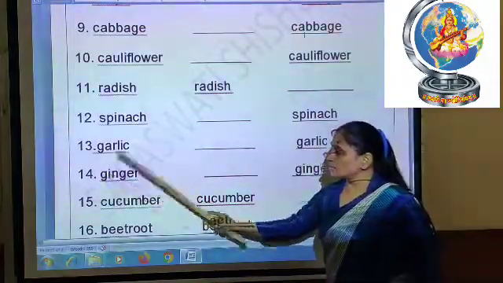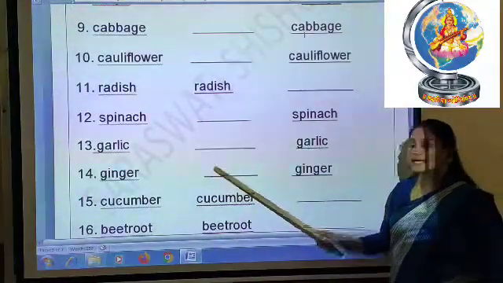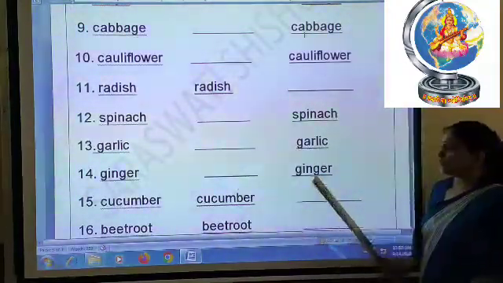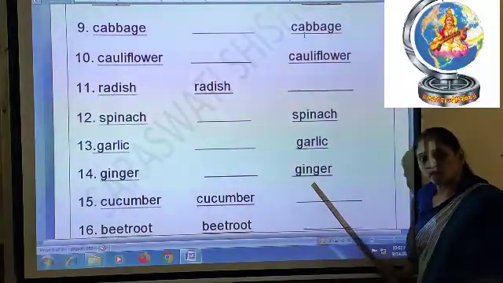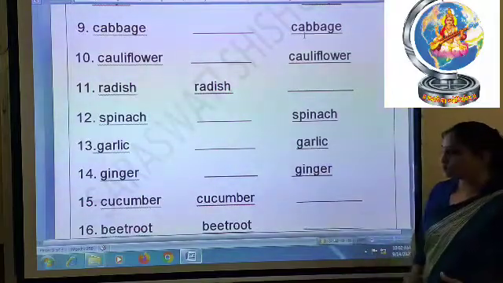Then after, 14 number, ginger. Ginger also we can eat raw, but no need to write in the raw column. So you will mention ginger in the cooked column. Ginger, ginger will come in the cooked column.